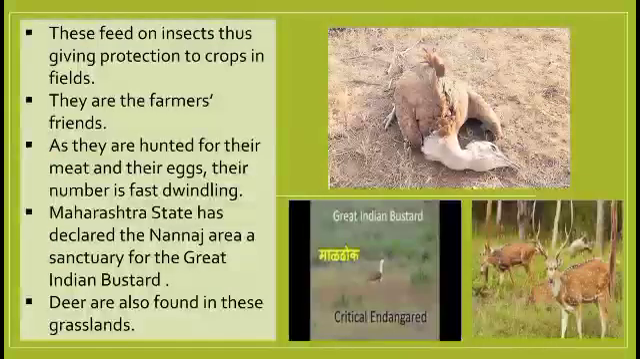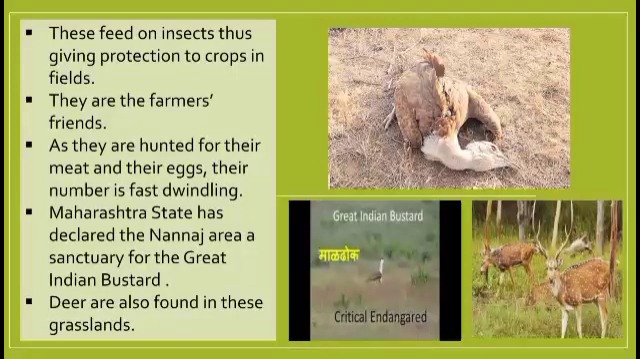These great Indian bustards eat insects that are present in the field, in the crops. That is why they are even called farmers' friends. As they have been hunted for their meat as well as for their eggs, their number is dwindling fast. That is, they are getting less in number day by day. The Maharashtra state has declared the Nanaj area as a sanctuary for the great Indian bustard.